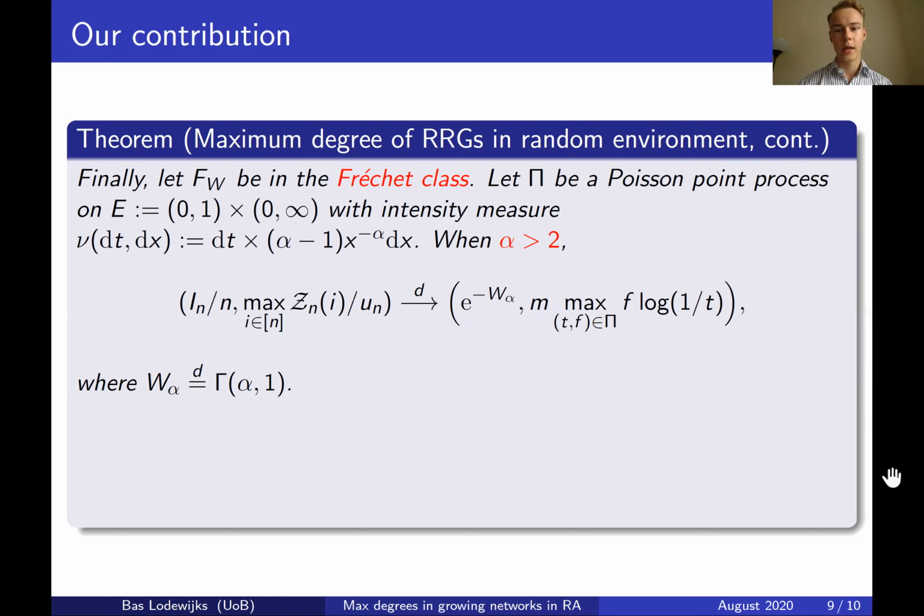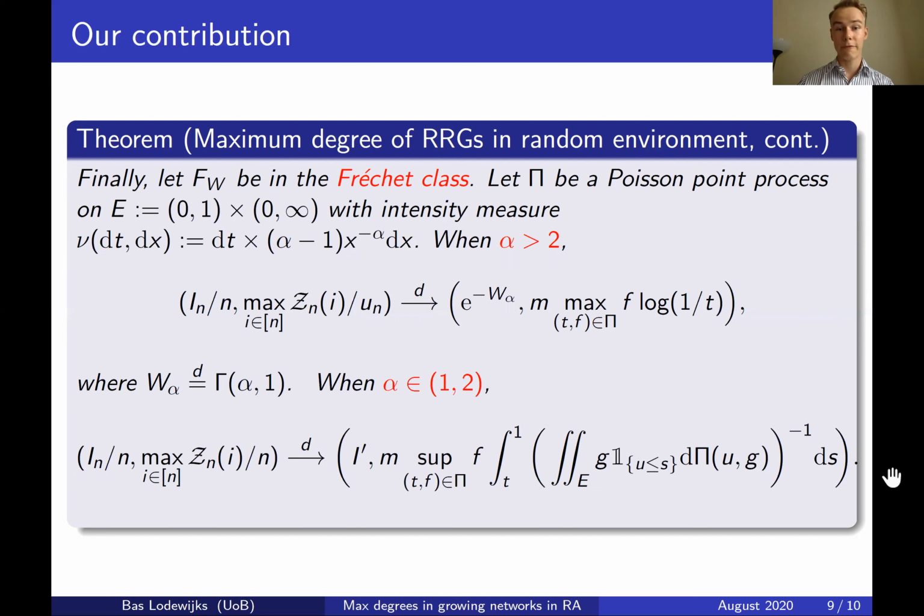And most strikingly, we see that the limit of the maximum degree, when rescaled by un, is now a maximum over a functional over this Poisson point process, where the functional is now influenced by the time of introduction of the maximum vertex t in a logarithmic way rather than a polynomial way. And this really shows that when you take away this preferential attachment mechanism, that your degrees grow a lot slower, and that the influence of being born early is much smaller.